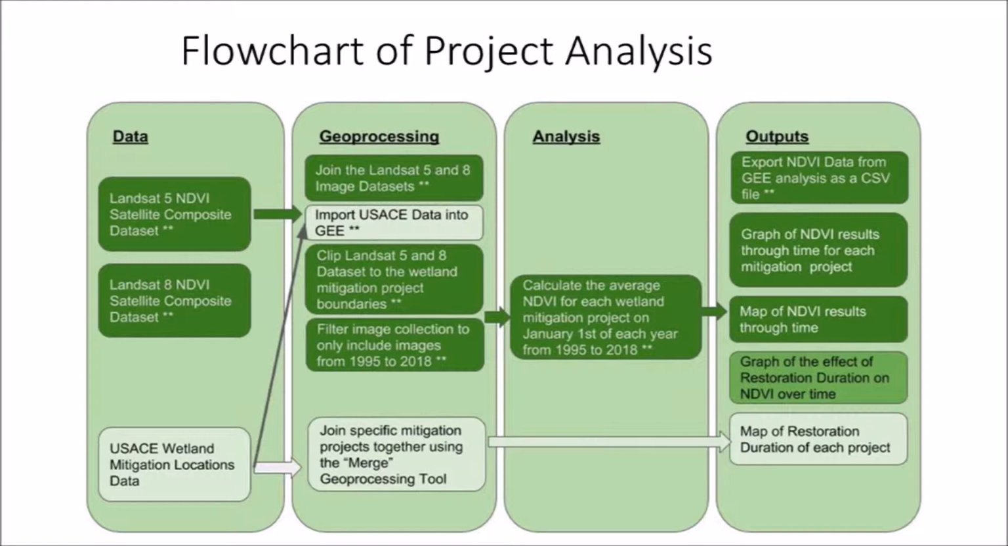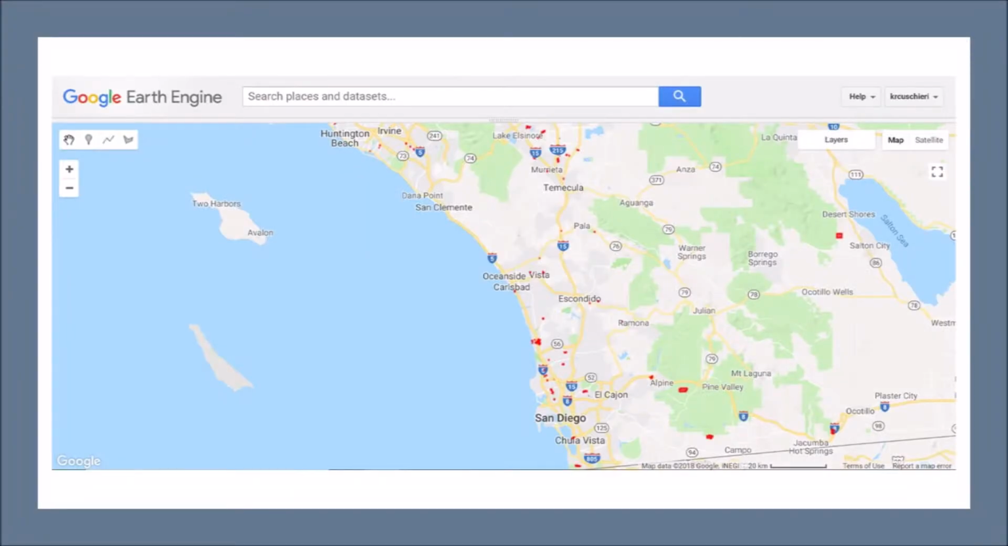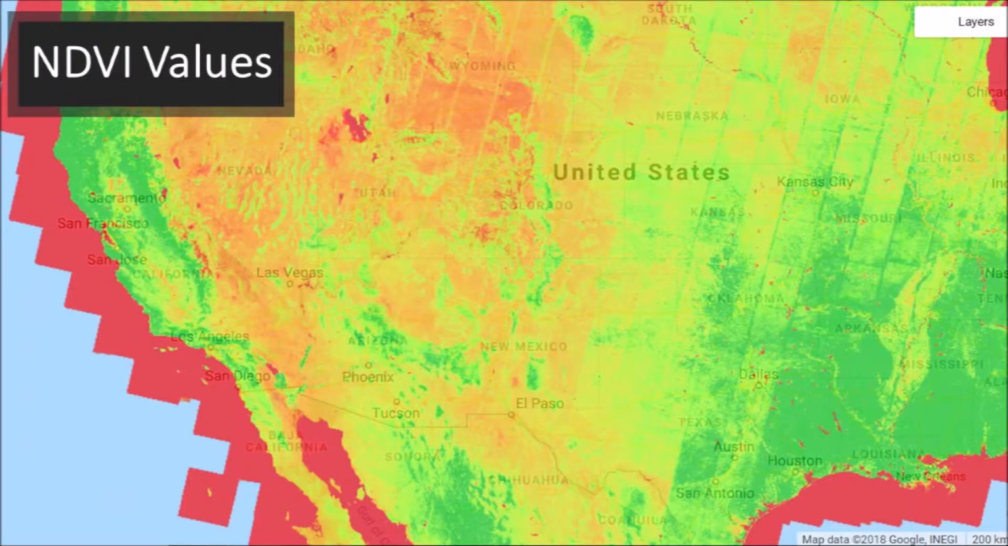The restoration duration analysis was done by subtracting the start date from the end date of each mitigation project to get the specific amount of days representing the restoration duration. The mitigation sites area dataset was then added to Google Earth Engine as shown here in red. The NDVI values were generated by merging the Landsat 5 and 8 datasets to get a span of NDVI values from 1995 to 2018. The subsequent NDVI map was then clipped to each mitigation project boundary. The average NDVI was recorded for each year from 1995 to 2018 for each wetland mitigation project.